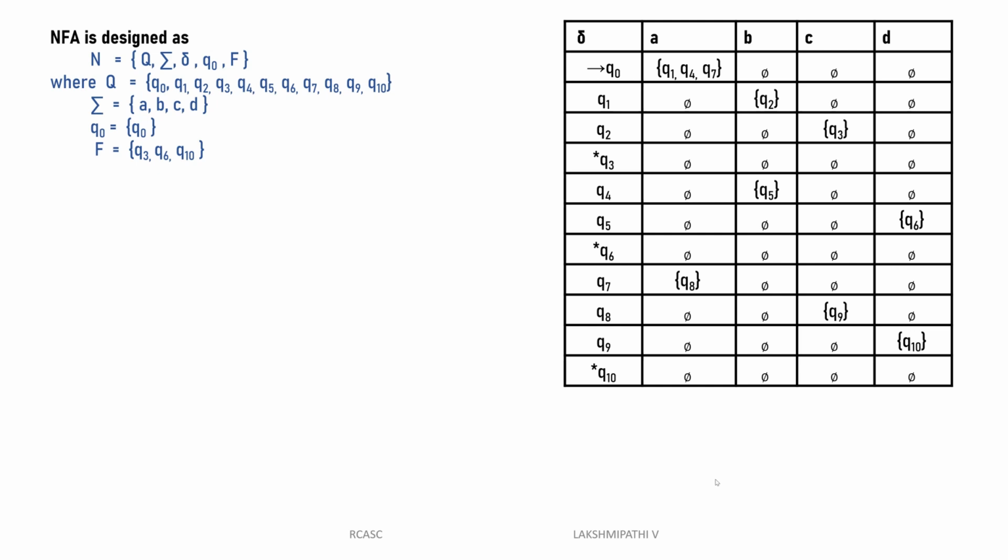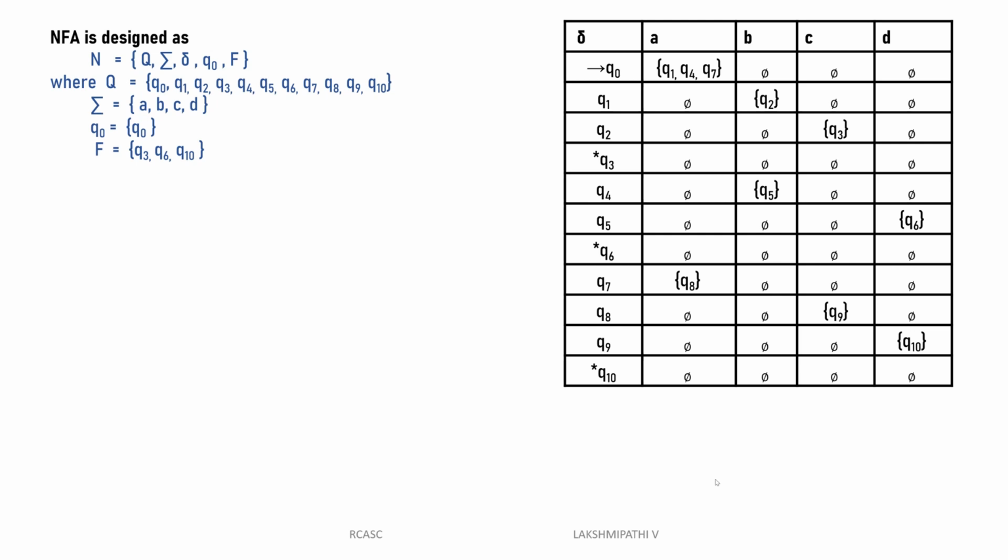Then we can go directly to constructing the NFA to see what the question itself clearly mentions: design an NFA to recognize the following set of strings: ABC, ABD, and AACD. Then now you can write each and every path, starting with Q0. The Q0 of A is Q1, Q1 of B is Q2, Q2 of C is Q3. The remaining anything also will be rejected.